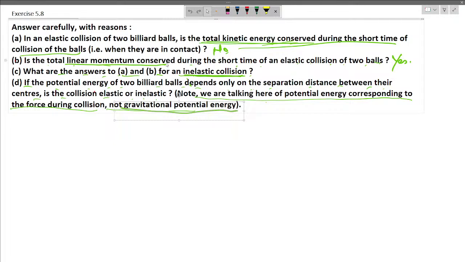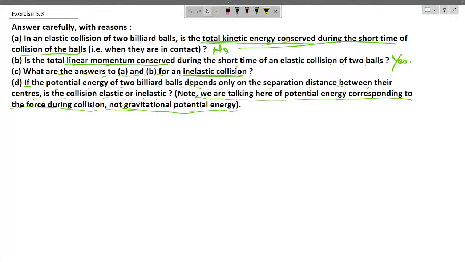Now in this question, we have, in an elastic collision of two billiard balls, is the total kinetic energy conserved during the short time of collision?